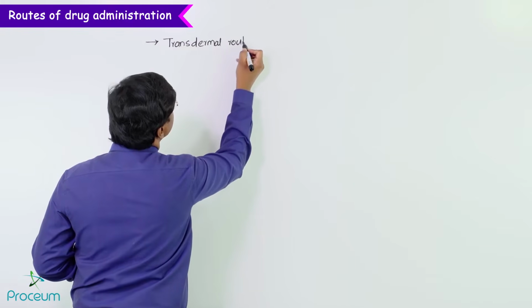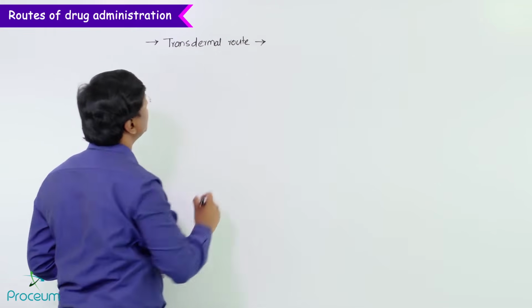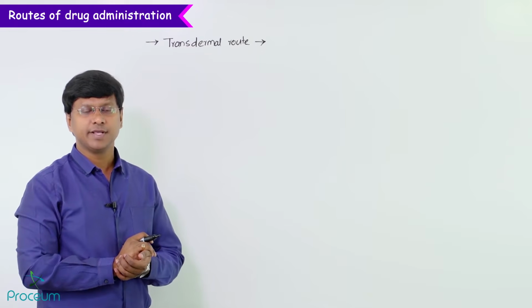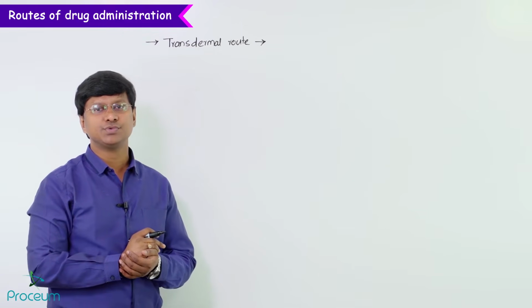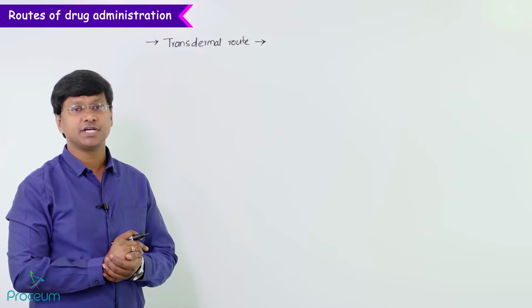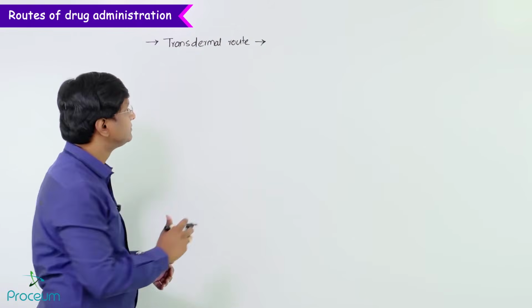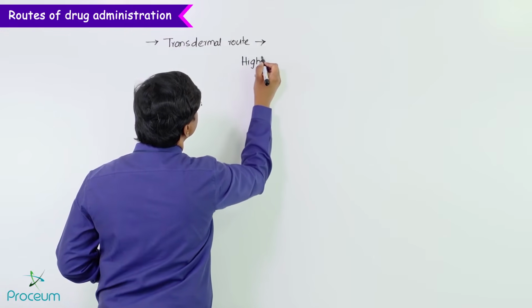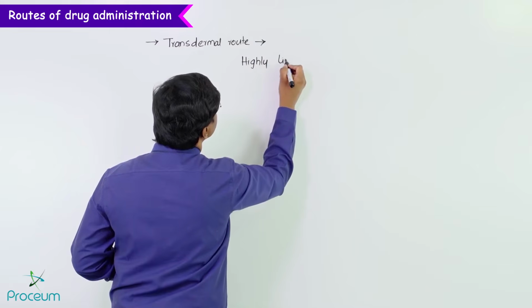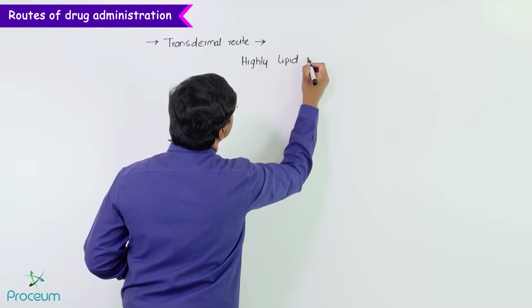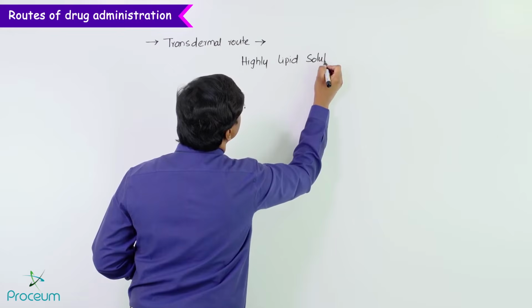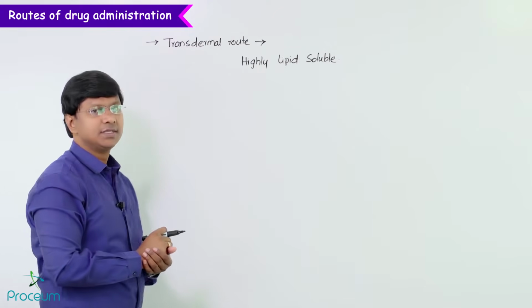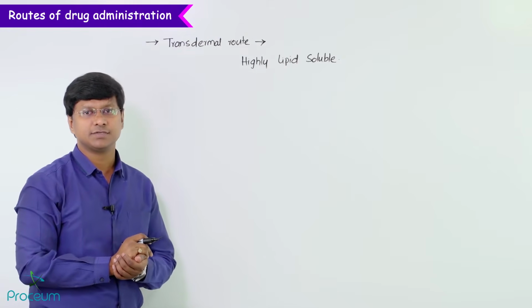Alright, the examples of the drugs which are administered by the transdermal route. Remember, this transdermal route is used only for those group of drugs which are highly lipid soluble. So highly lipid soluble drugs are administered via the transdermal route.